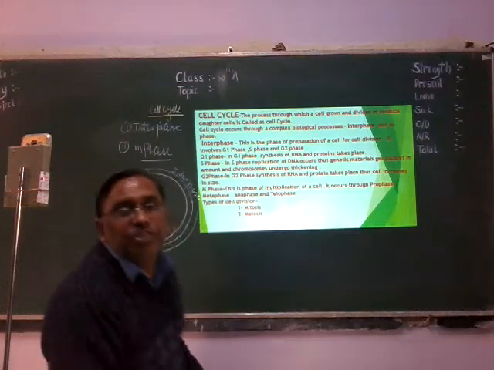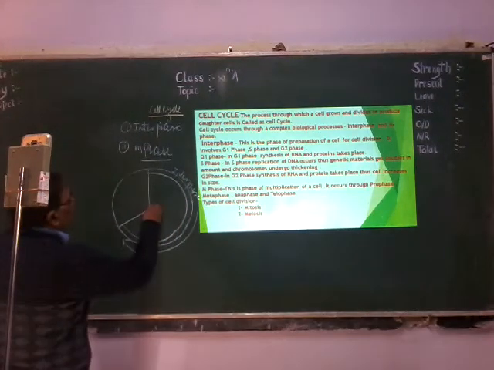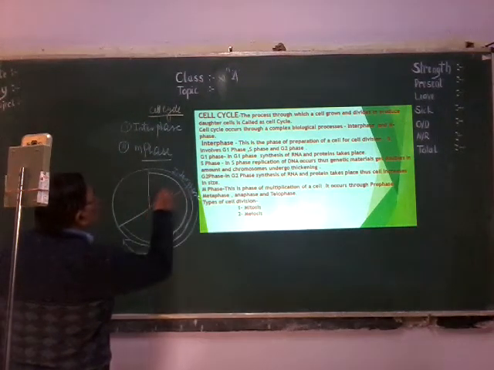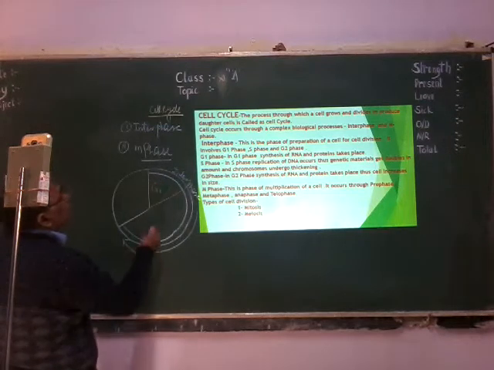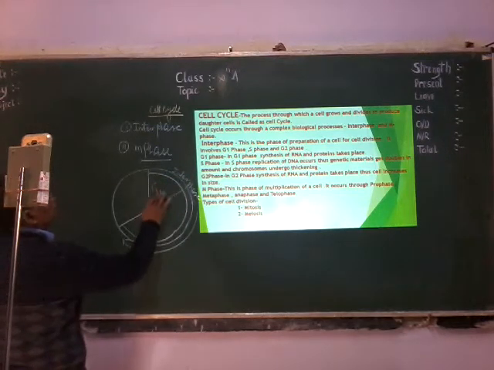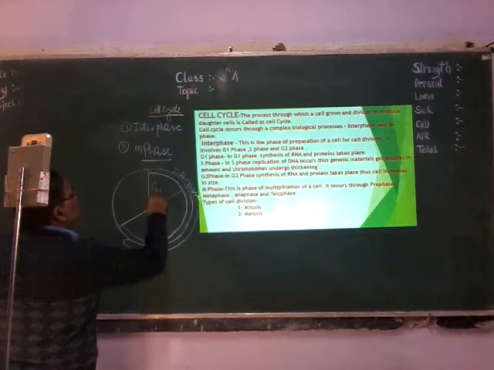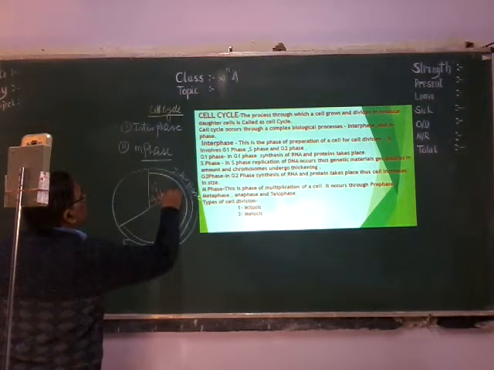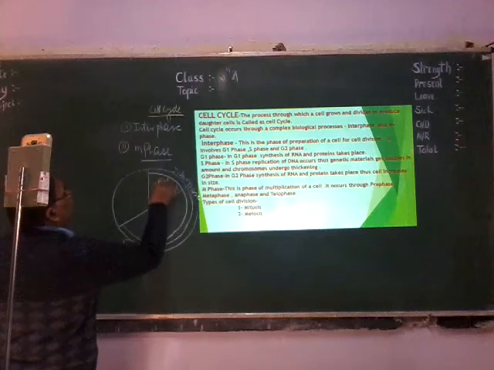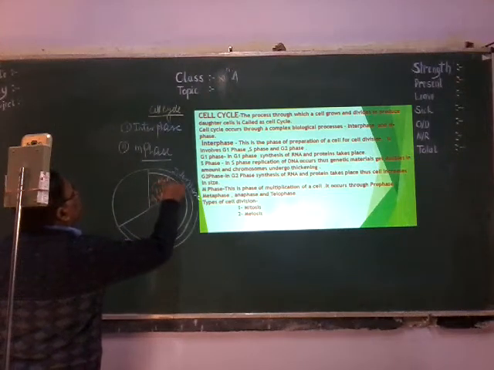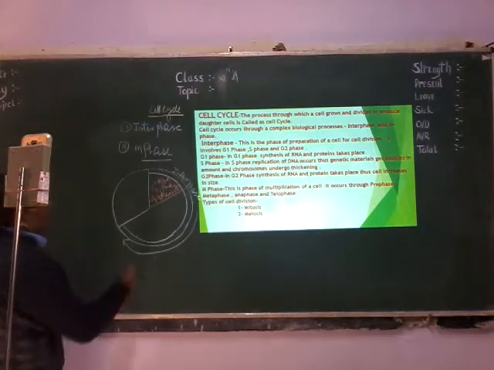In the interphase, what will happen? In the interphase, at first the G1 phase. In the G1 phase, synthesis of RNA and protein occurs.